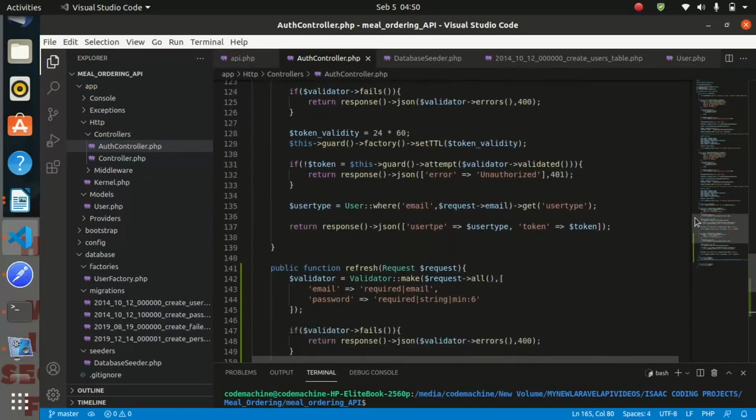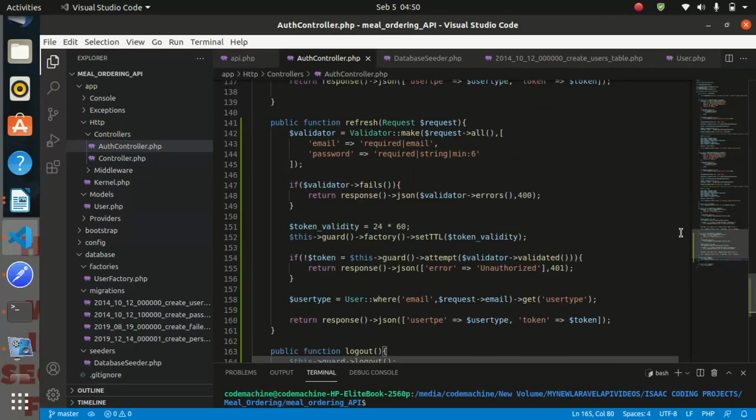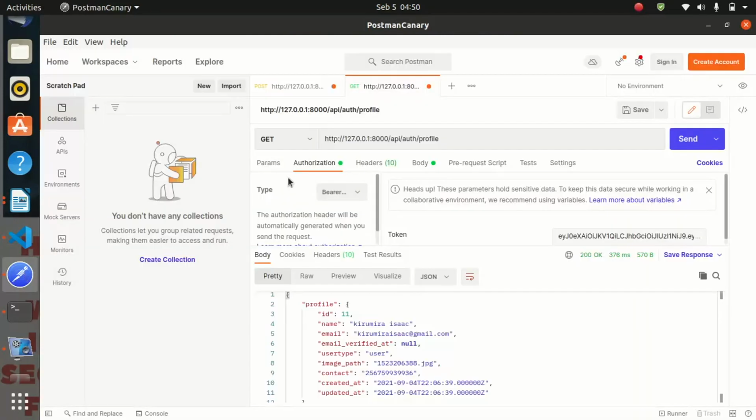Already we have tested the admin registration. So let us test the refresh token. So if I come here, remember I already have a token placed here.